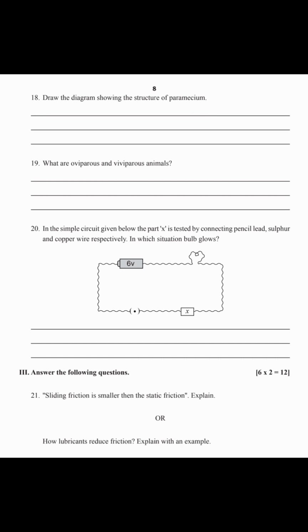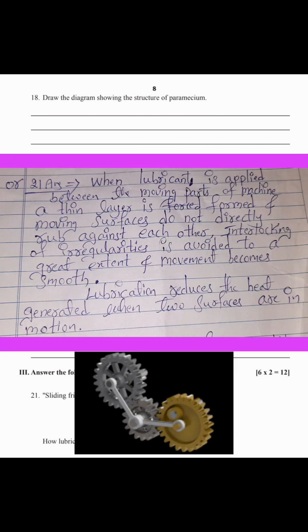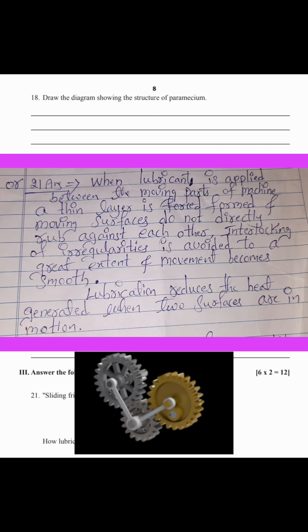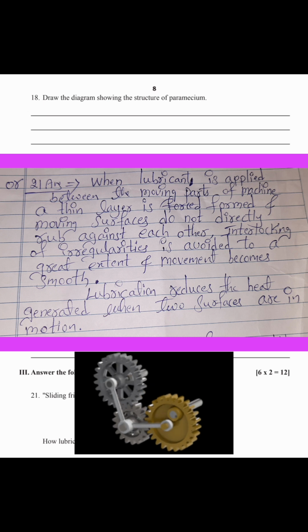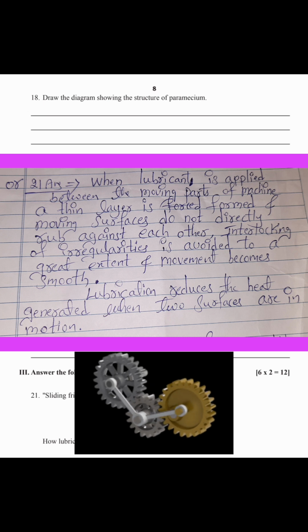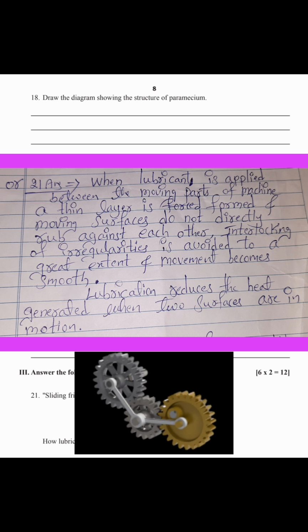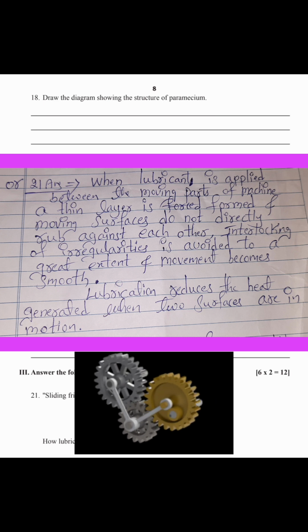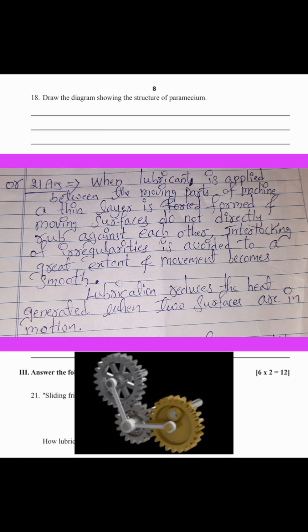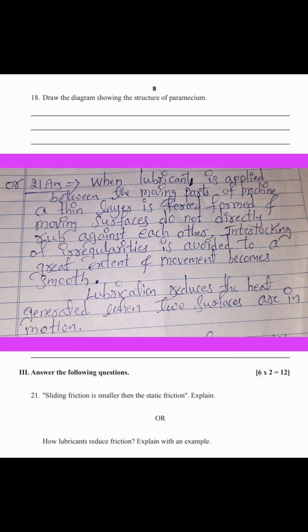21st question, how do lubricants reduce friction? Explain with an example. When lubricant is applied between the moving parts of a machine, a thin layer is formed and moving surfaces do not directly rub against each other. Interlocking of irregularities is avoided to a great extent and movement becomes smooth. So lubricant is used here. So example, lubrication reduces the heat generated when two surfaces are in motion.